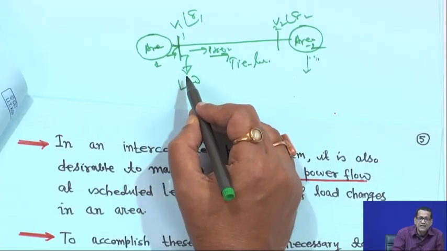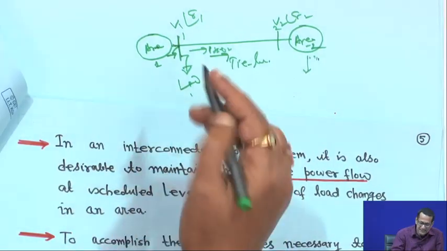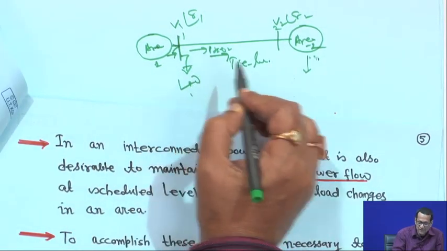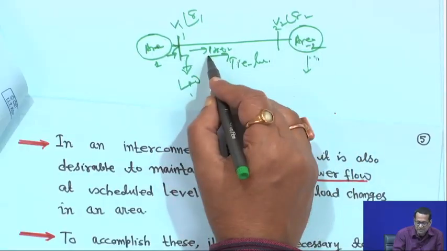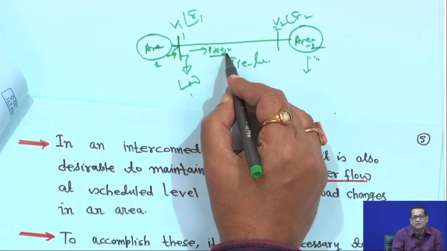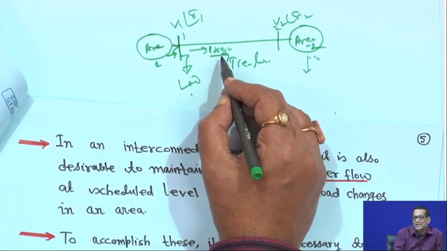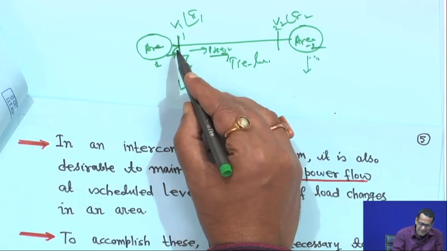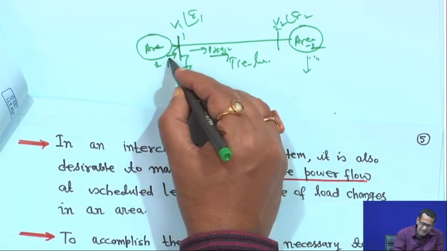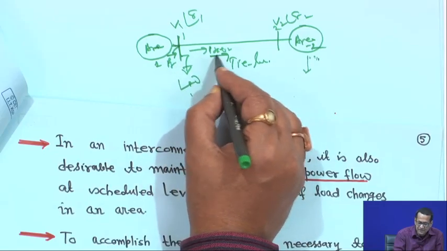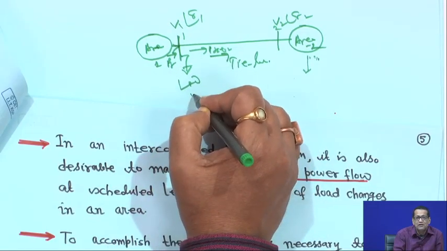So, the question is that in that case it will draw power from this line. This is P tie, real power only, because our objective will be real power only; reactive power we will not study in this course. So here Pg is the generation, and Pg should be equal to P tie 1 2 plus the load.